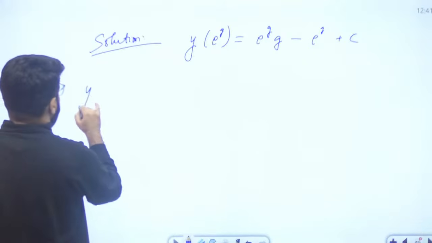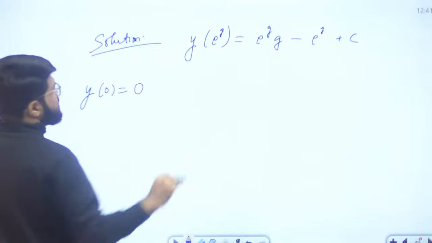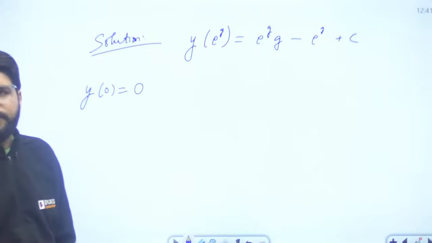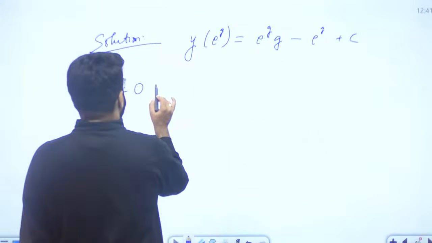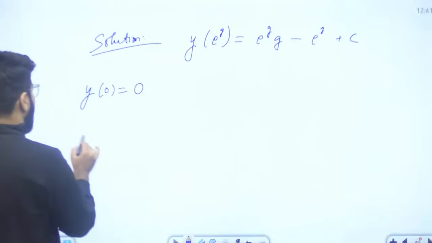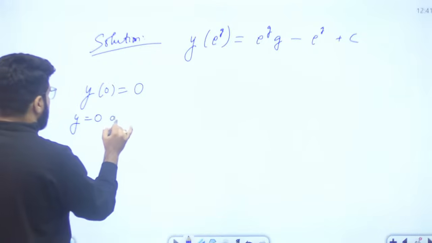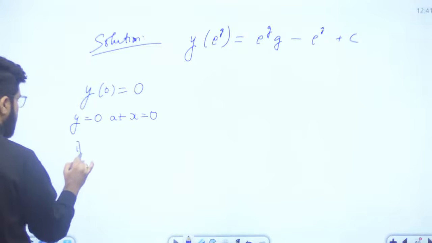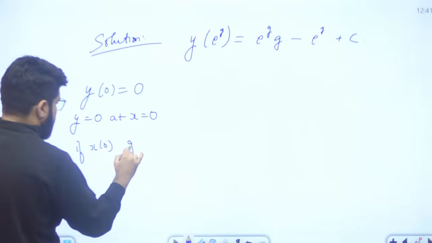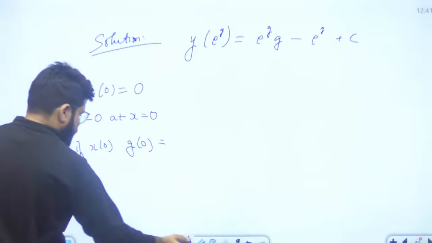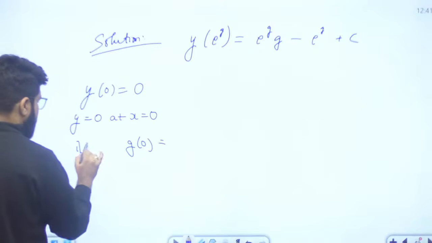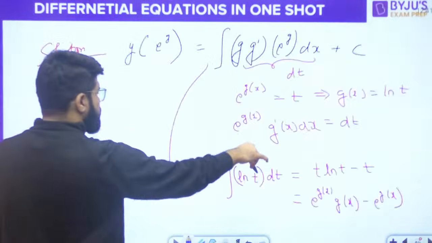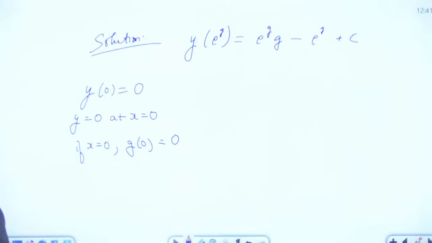Now let's come to the initial value problem. y(0) is 0. That means when x is equal to 0, y will be 0. But if x is equal to 0, what will be the value of g(0)? That is also given to you as 0.